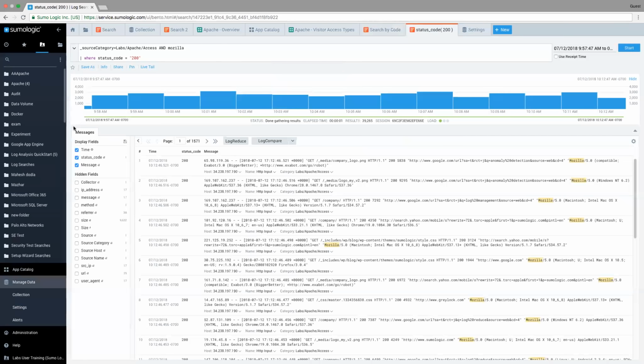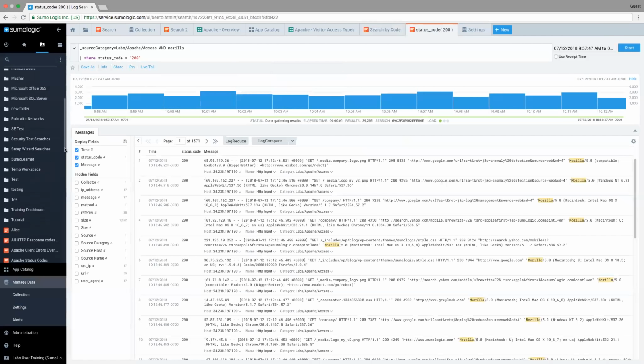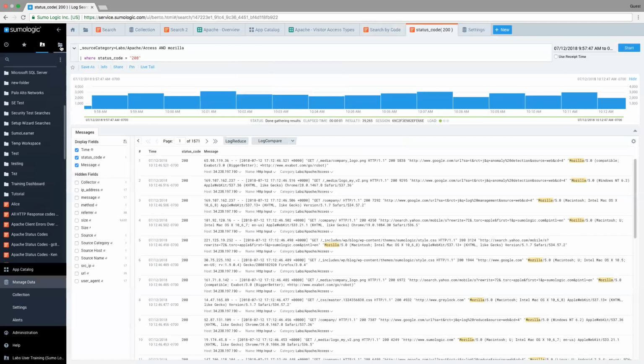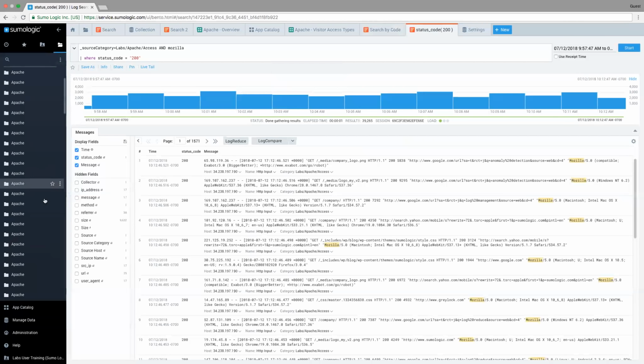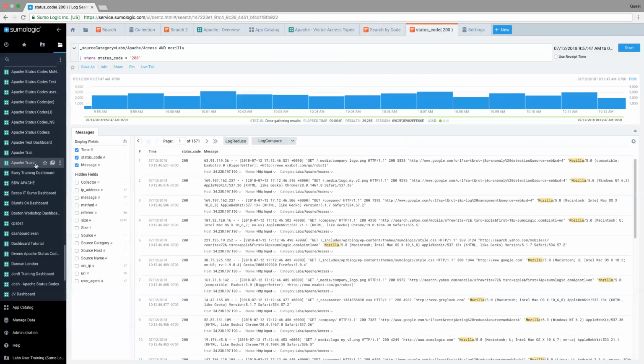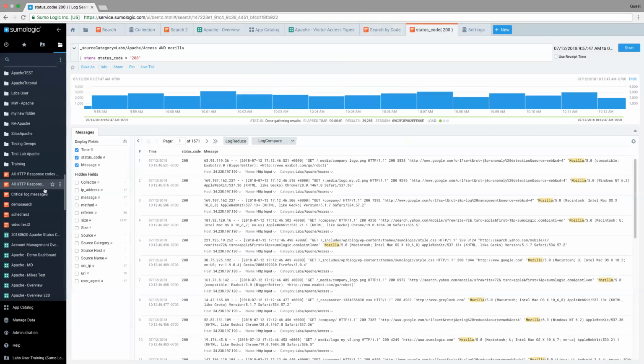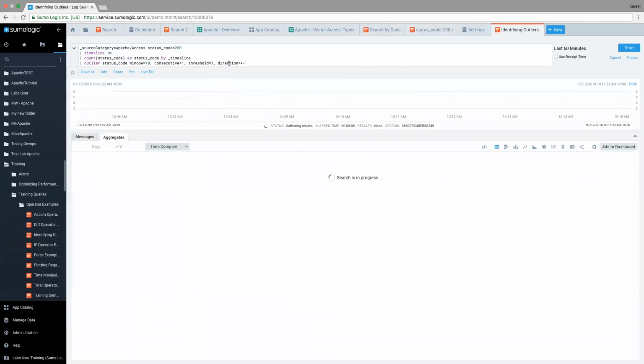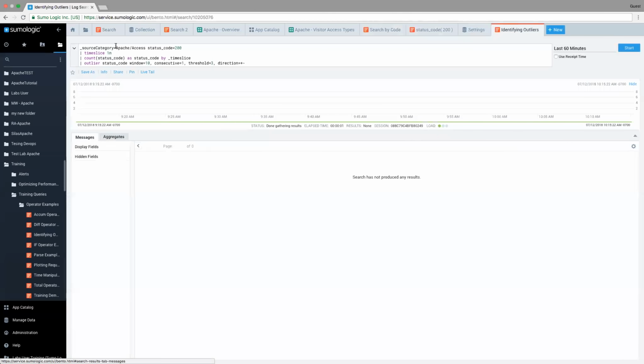Let's go ahead and look at some different operators now. So we've looked at a couple, but I want to show two in particular. So let me go ahead and jump into our training folder. Sorry about that, training. And I want to go ahead and look at outliers first. I have an example here. There it is. It's going to take a second to load. Let me go ahead and specify that.